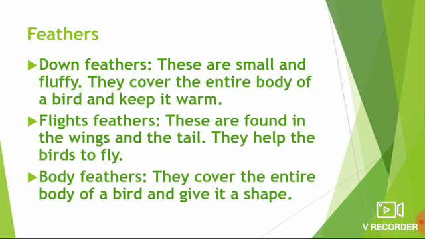Feathers. A bird's body is covered with feathers. The feathers are of 3 types: down feathers, flight feathers, and body feathers. Down feathers. These are small and fluffy. They cover the entire body of a bird and keep it warm. Flight feathers. These are found in the wings and the tail. They help the birds to fly. Body feathers. They cover the entire body of a bird and give it a shape.